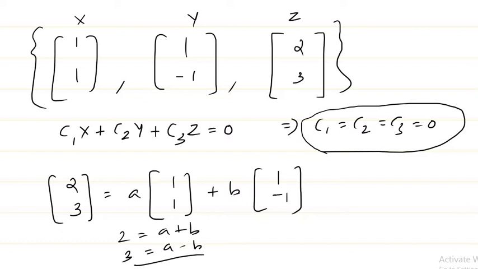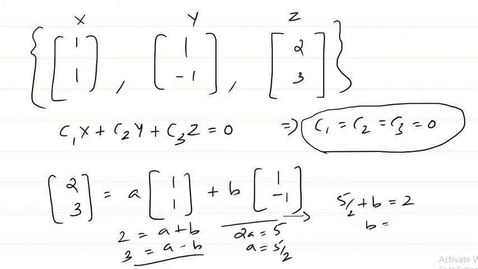If I solve this, I get 2a is equal to 5, or a equal to 5 by 2. So if a is 5 by 2, from this equation maybe I can write what? If a is 5 by 2, then 5 by 2 plus b is 2, or b is 2 minus 5 by 2, or minus 1 by 2, right?